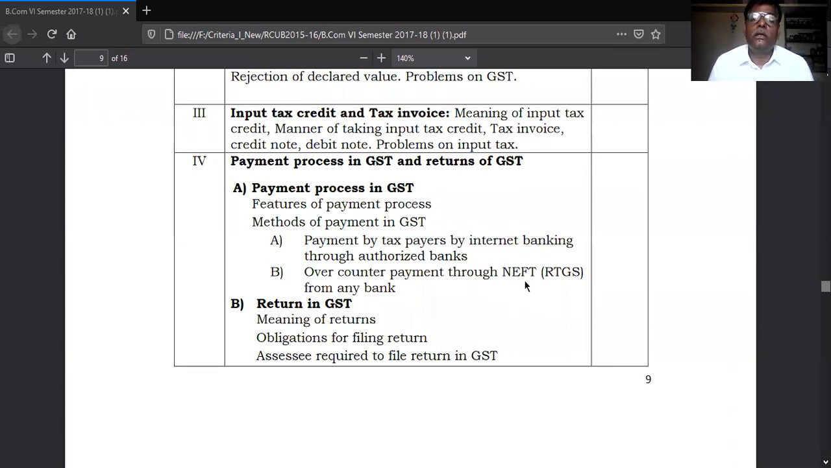What is return in GST? Whatever tax you paid to the GST department, for that you have to give detailed information. You have to give the detailed information regarding the GST paid. The details regarding the GST paid in a descriptive way is called a return. Don't consider return to mean that the amount paid is returned by the GST department.